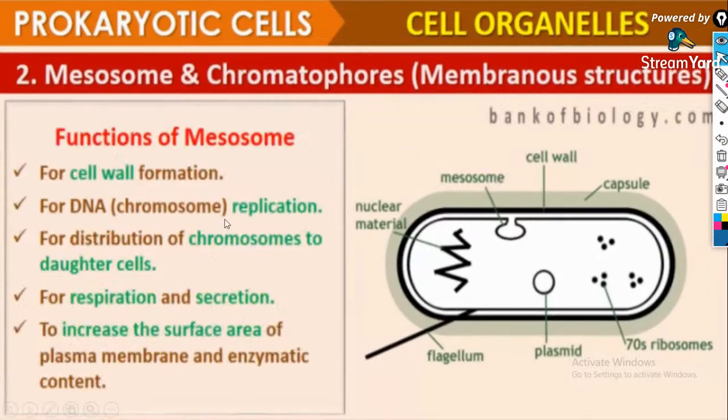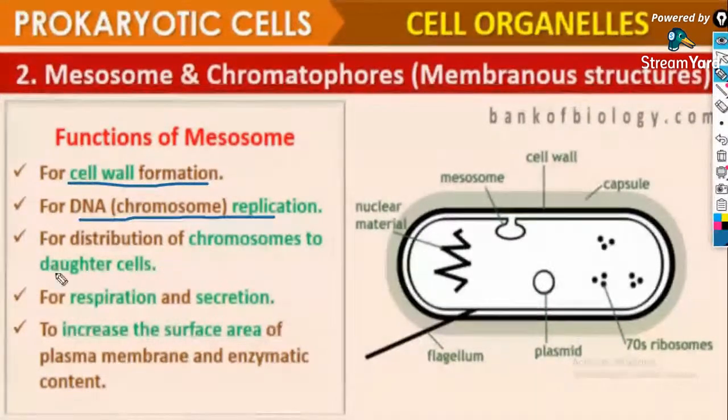So what is the mesosome and what is its function? That's what we have to know. Its functions are cell wall formation, DNA replication, distribution of chromosomes to daughter cells, respiration and secretion, and increasing the surface area of the plasma membrane. All these are the functions of the mesosome.